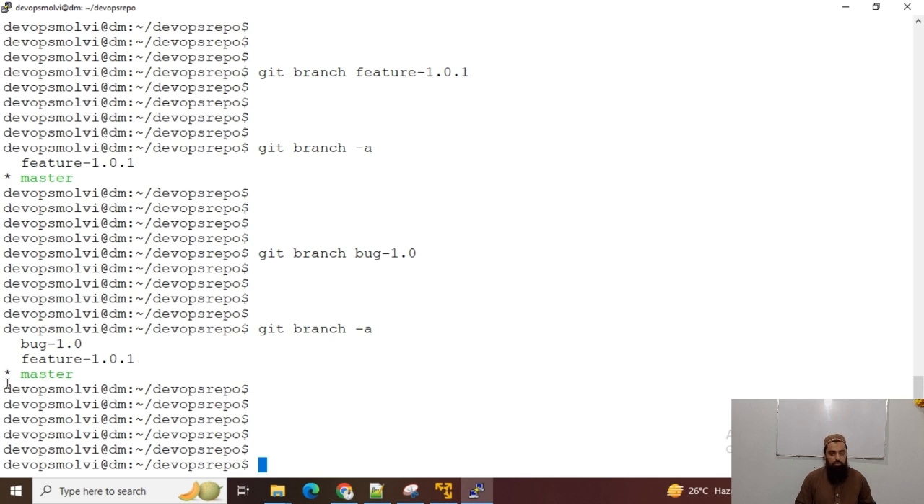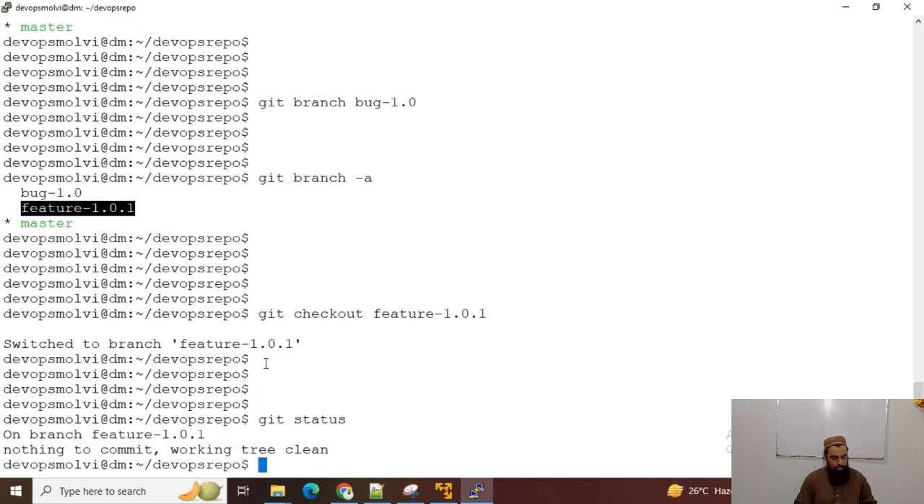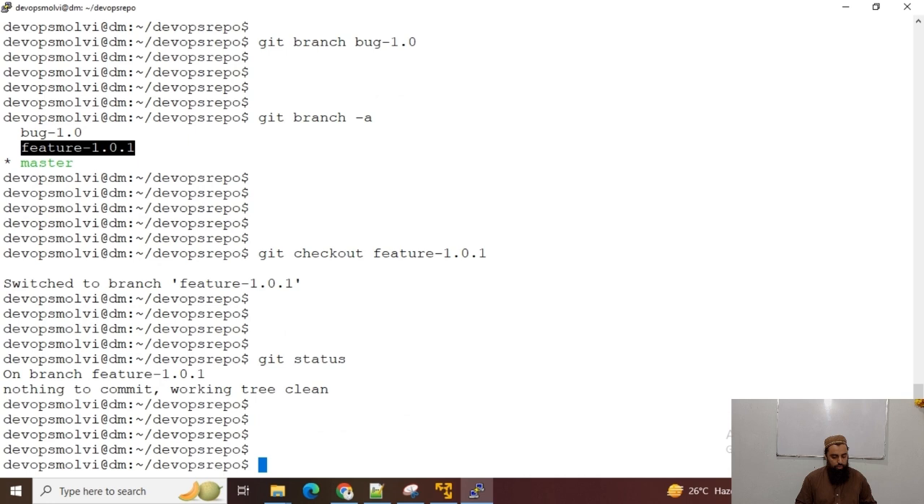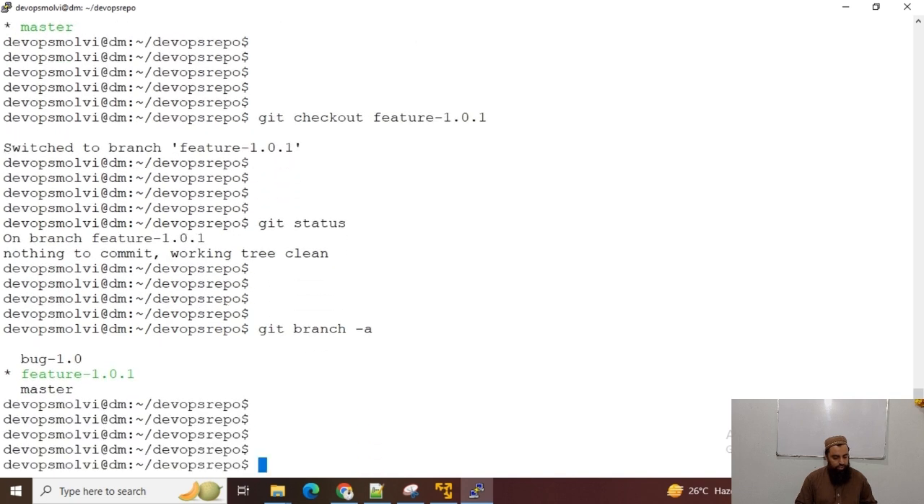Now you can see I am on master branch, and I want to switch to feature 1.0.1 branch. Then I can use git checkout command to switch and the branch where I want to switch. So git checkout, and now I can again check the git status, and it says that I am on this branch, feature 1.0.1. Or I can also use git branch -a, and you can see the status, this pointer has been also changed, and it is pointing to feature branch.